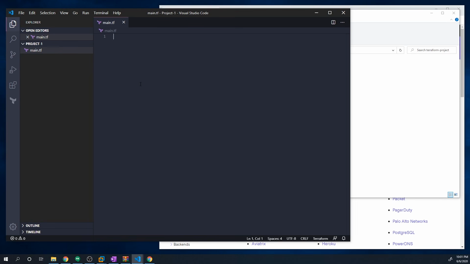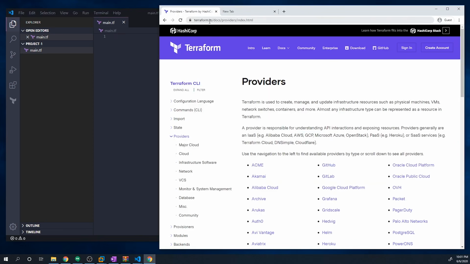And in Terraform, we have this concept of providers, which is basically a plugin that allows us to talk to a specific set of APIs. If you go to their documentation page, terraform.io/docs/providers/index.html, it's going to show a list of all of the providers that Terraform supports.